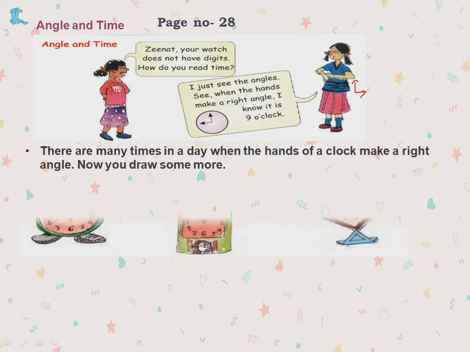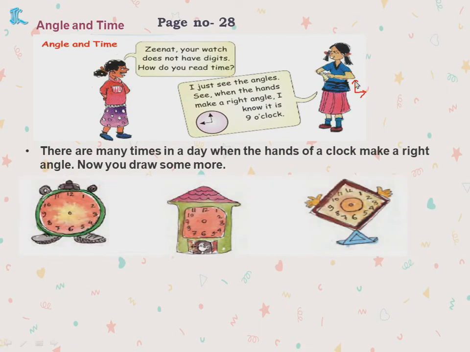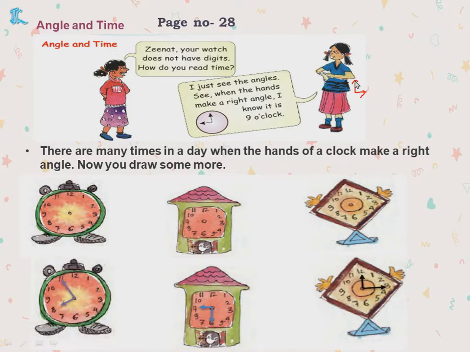Okay. Now next, there are many times in a day when the hands of the clock make a right angle. Now you draw some more. So there are many times. This is a sample which I am giving for you. Don't blindly copy this. You try by your own. For example, 9 o'clock, 3 o'clock, 3:30, like this. All this you can match. Now I am giving you just an example. Okay, this is an L shape. Yes, this is 7:55, children. This is an L shape. This is a right angle. This is also a right angle. This is also a right angle. Like this you have to make it.